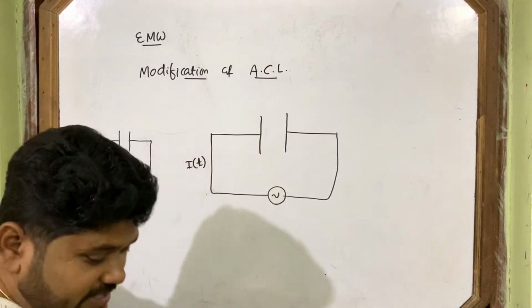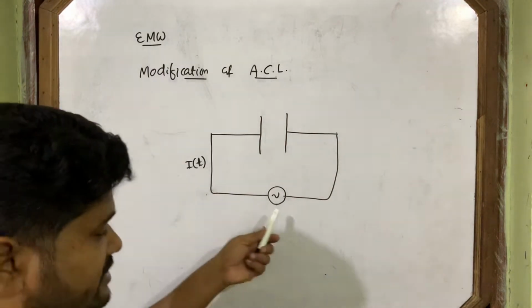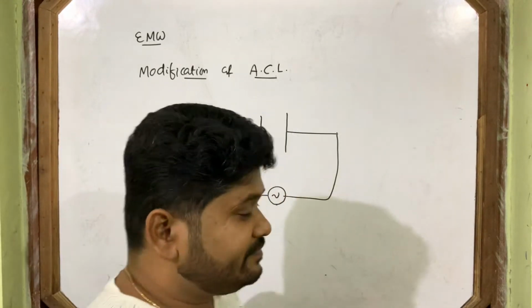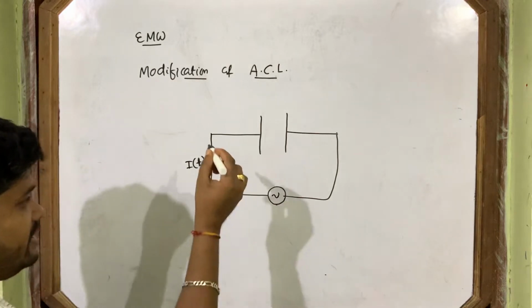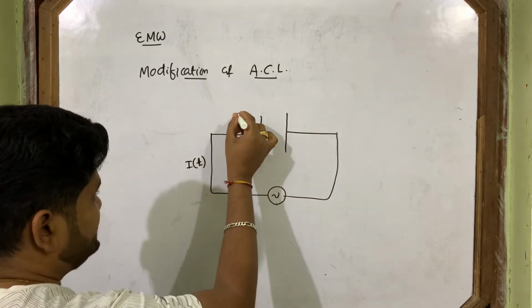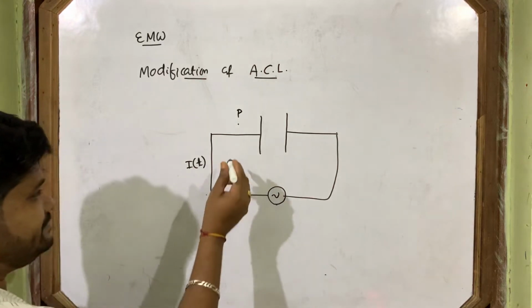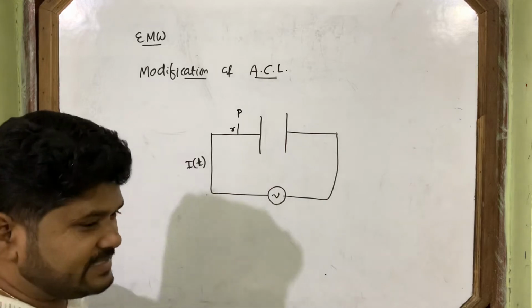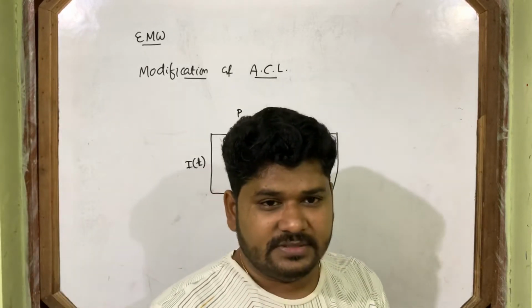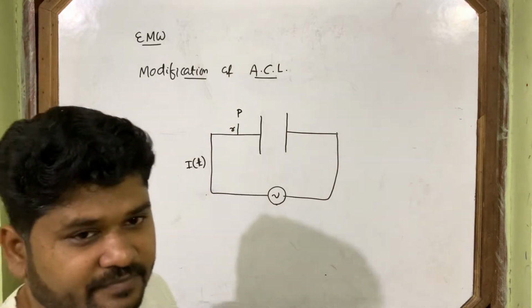Consider a capacitor of capacitance C connected to an AC source. A varying current passes through it. Now take one point P, at a distance r from this current line. I want to find the magnetic field at point P.